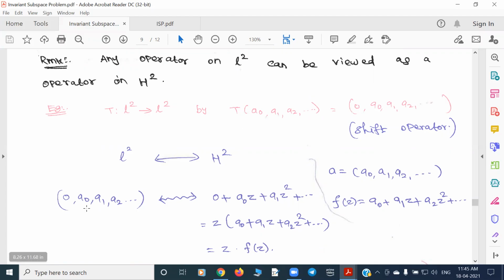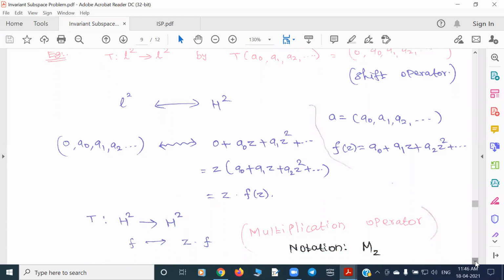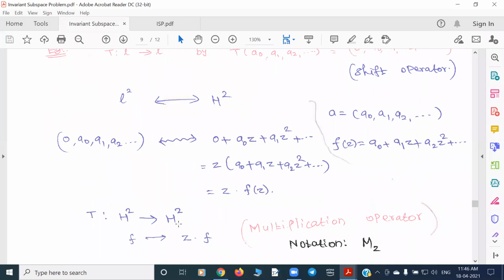Its image in the Hardy space has a zero constant term, then a0 z, a1 z squared, and so on. Taking z outside, you get your original function, so the image is z times f of z. So the shift operator on L2 is nothing but multiplication by z. This is known as a multiplication operator.